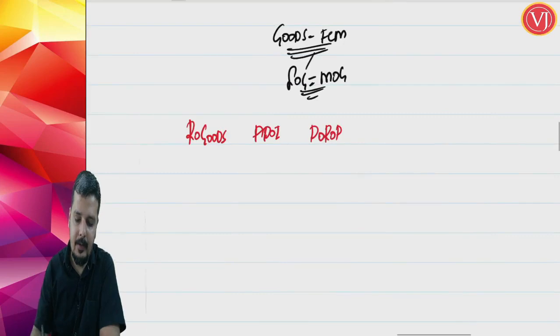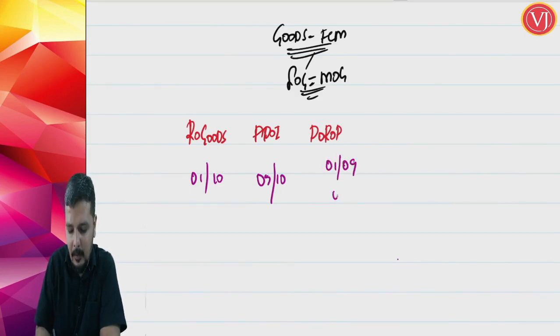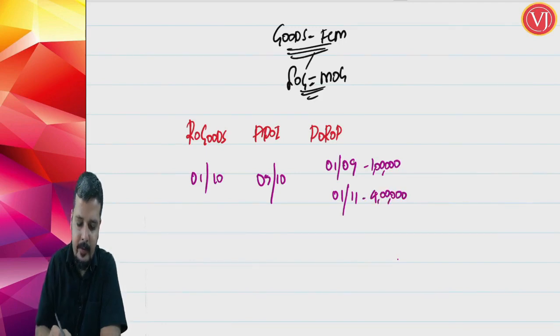Say the date of removal of goods is given as 1st of October, and the actual date of invoice is given as 5th of October. The date of receipt of payment is given in installments: one is 1st of September, one is 1st of November. Say the contract is for 5 lakhs, with 1 lakh and 4 lakhs. So payment is received in installments, and the total contract value was 5 lakhs.